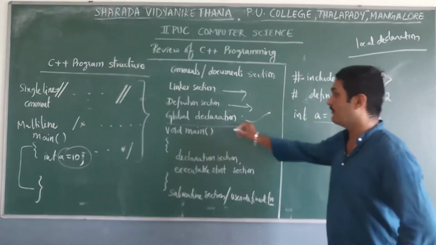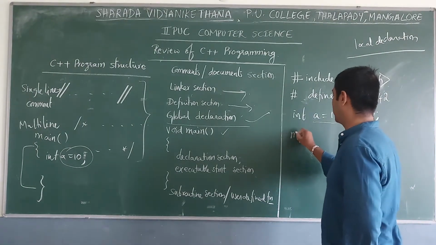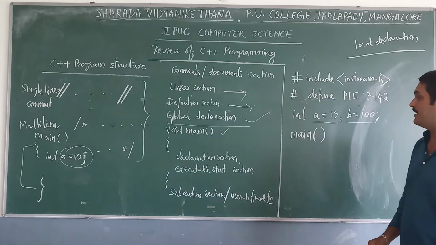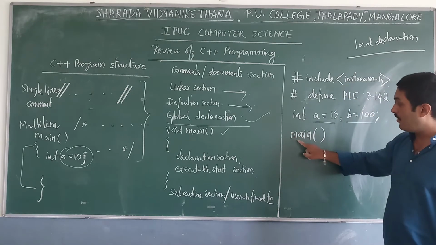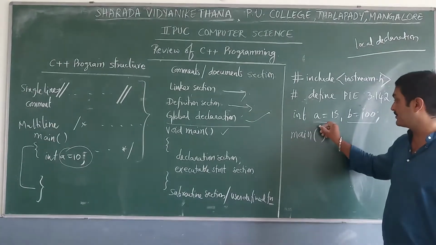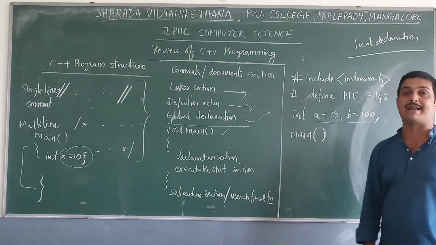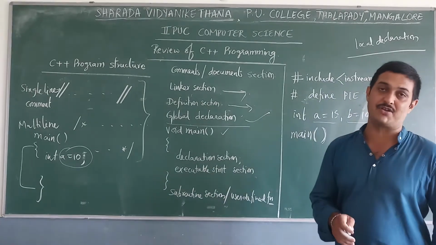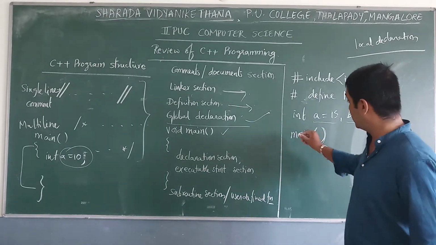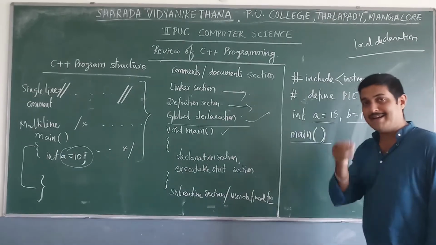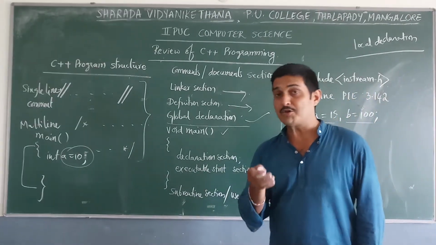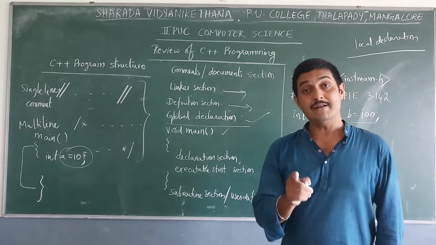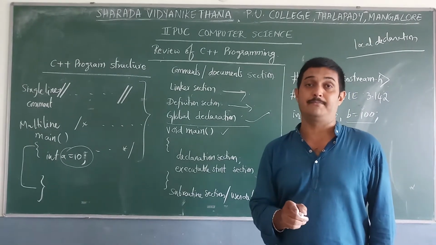And the next one is void main, or main function. See, the main function is defined with all letters in lowercase, and it uses open and closed parenthesis. Open and closed parenthesis indicate that we are using a function. That means here in this case we are using the main function. In any C++ program, not only C++, in a C program also, one and only one main function is there, not more than one.